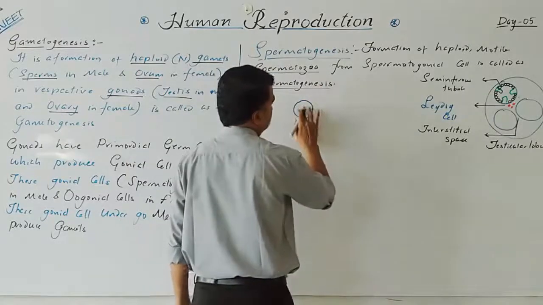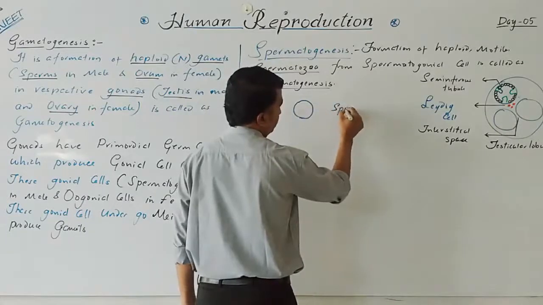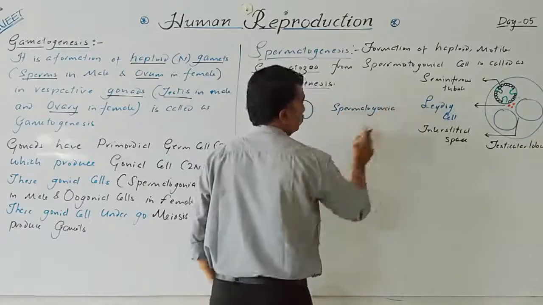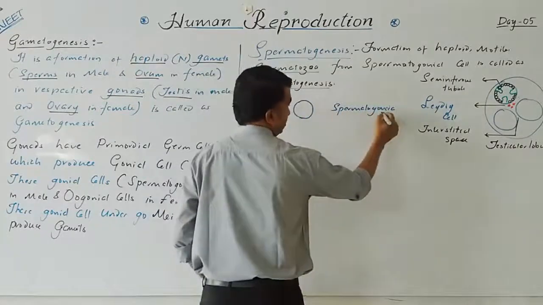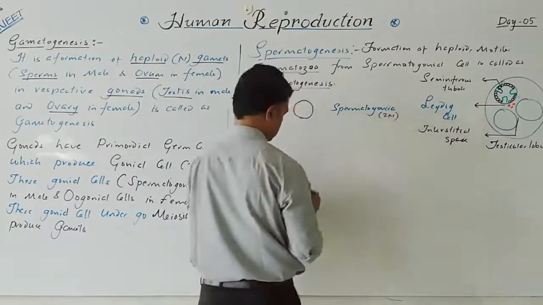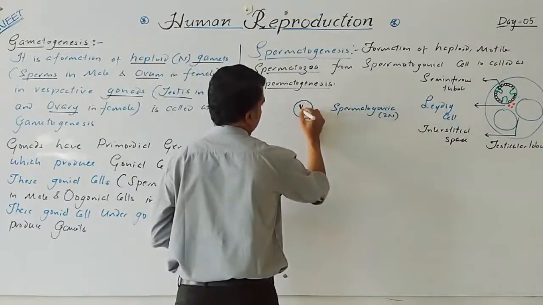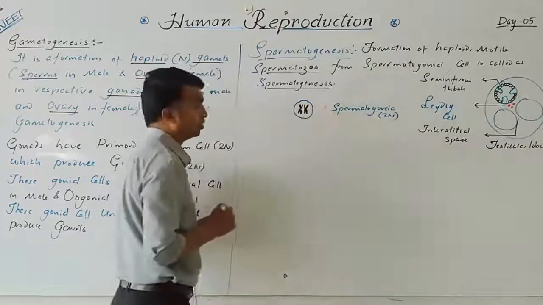So these are spermatogonia. They are diploid in nature. They contain two sets of chromosomes, meaning one chromosome and this is another chromosome.